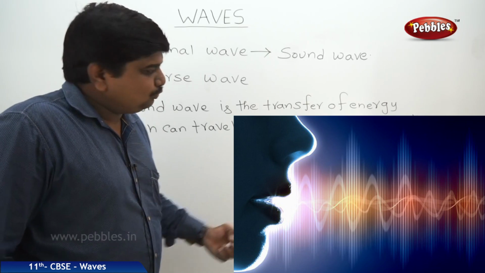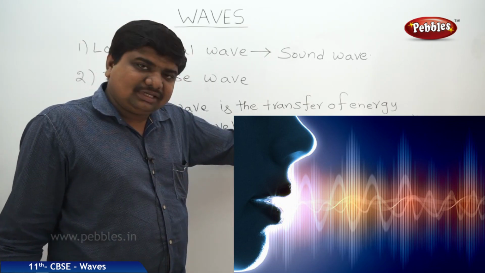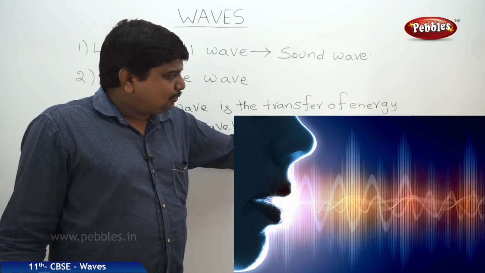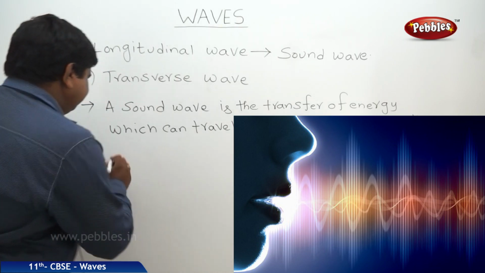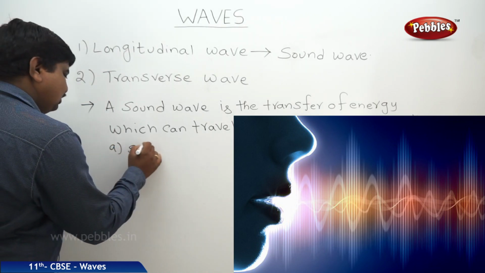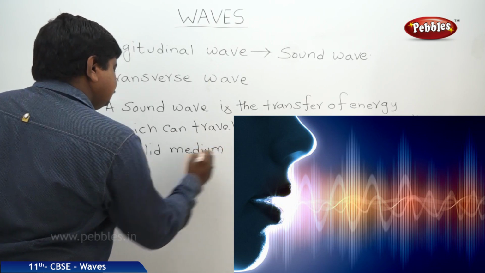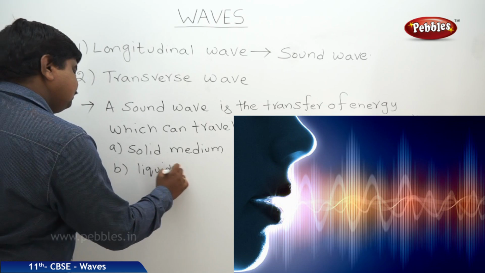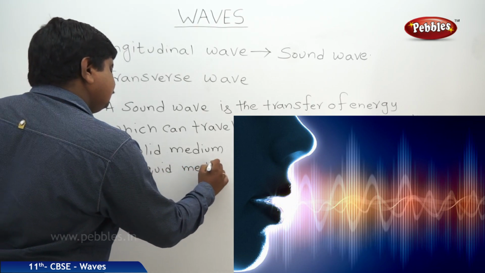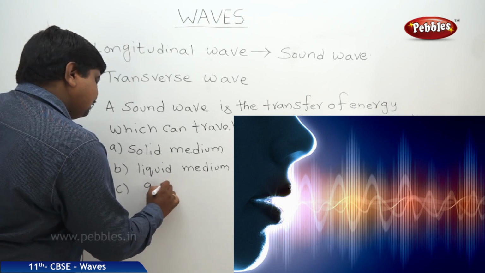Matter media means, we know that chemically matter is classified into three types: solid, liquid, gas. So matter media means solid medium, liquid medium and gas medium. So we can say A solid medium, B liquid medium, and C gas medium or gaseous medium.